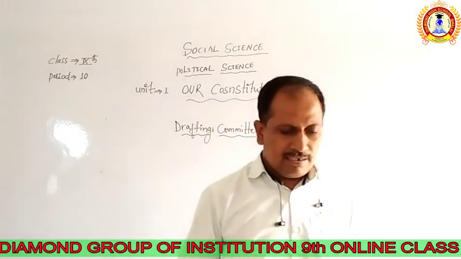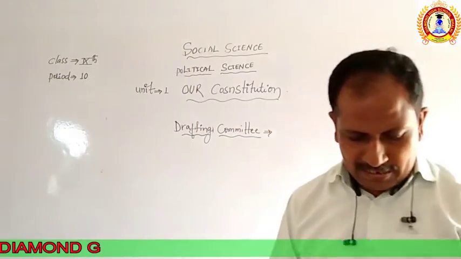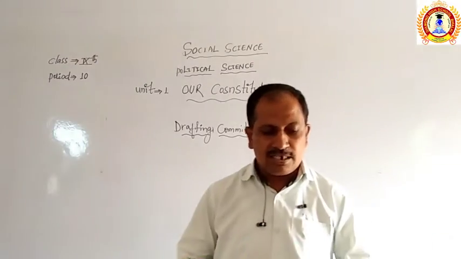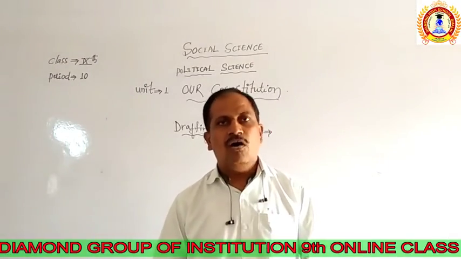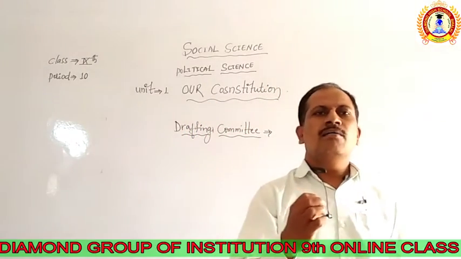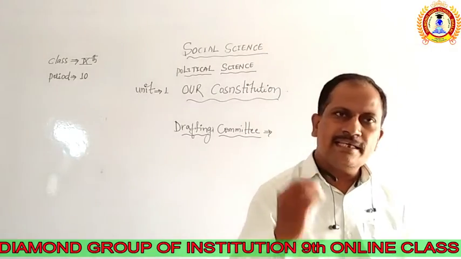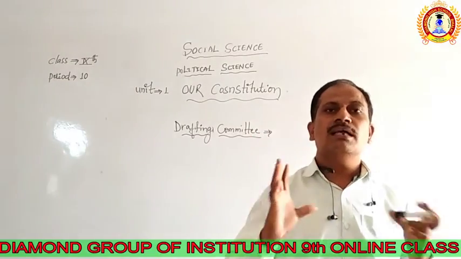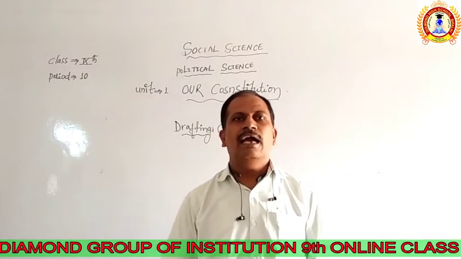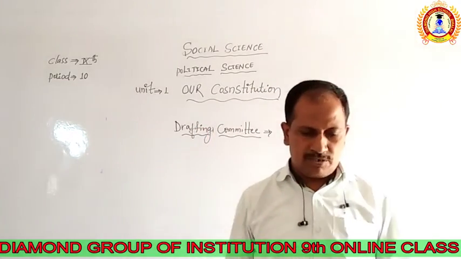The Constituent Assembly formed the drafting committee on the basis of different people to search out the problems and points related to the whole country, because it was a vast country having a lot of problems.